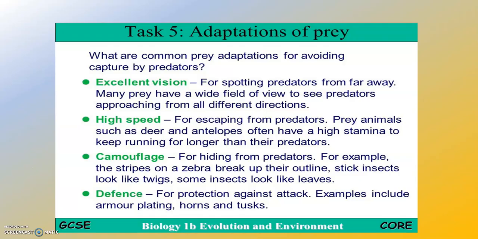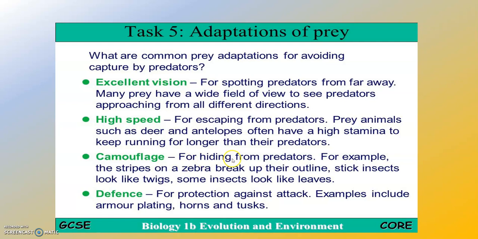What are common prey adaptations for avoiding capture by predators? First of all, excellent vision for spotting predators from far away. Many prey have a wide field of view to see predators approaching from all different directions. High speed for escaping from predators. Prey animals such as deer and antelopes often have a high stamina to keep running for longer than their predators.